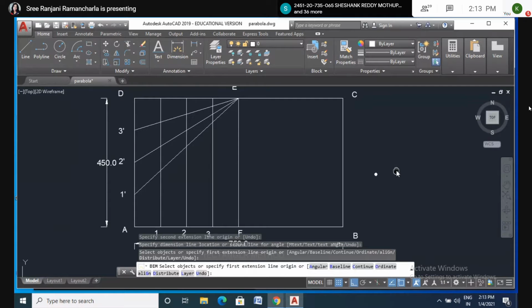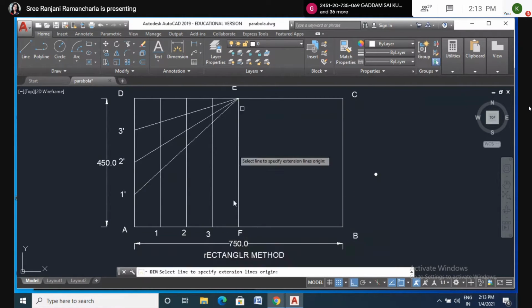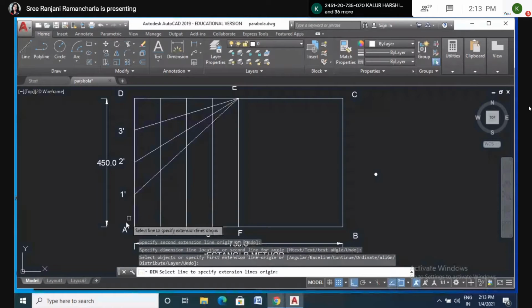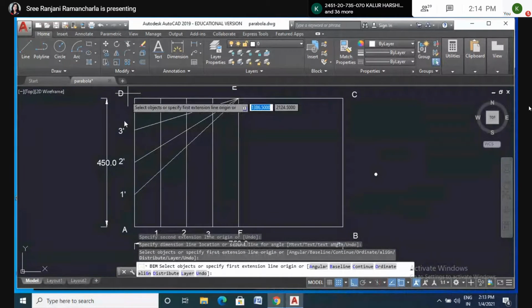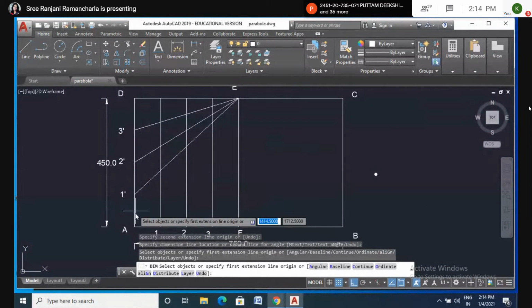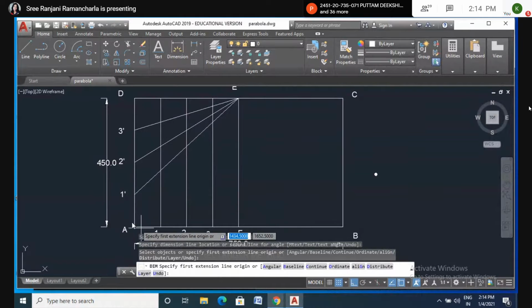You take 75 mm, and AD as 45 mm or 4.5 centimeters, or else you can take double this. From the center of AB, draw a vertical line parallel to AD. AB is perpendicular to AD, so maintain 90 degrees between these two lines.